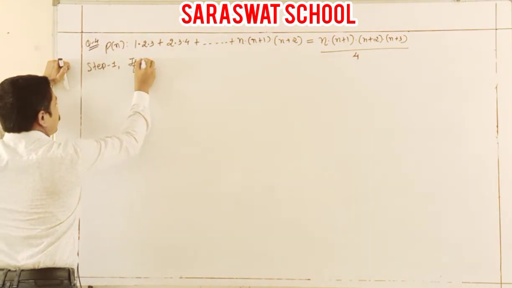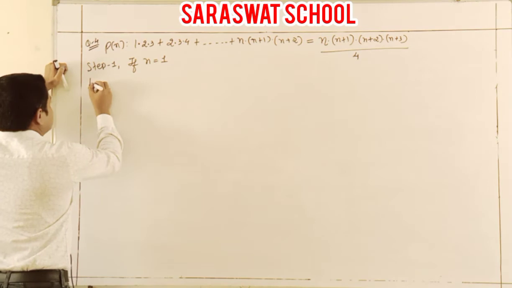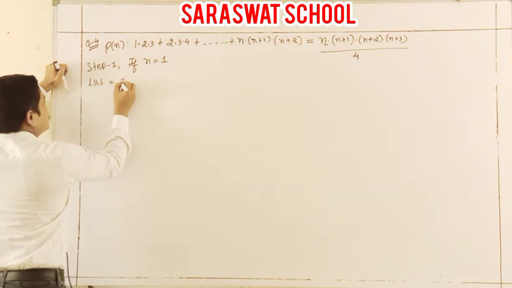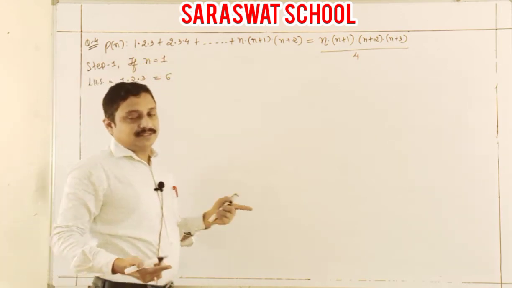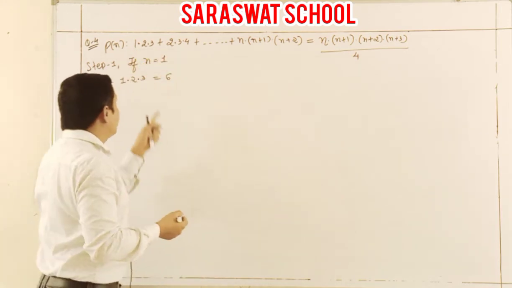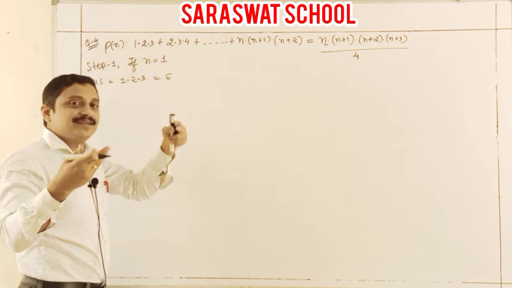If n is equal to 1, yes. What's the LHS? My LHS is 1 into 2 into 3. This one, it is 6. It is not 1.2.3, it is multiplication.